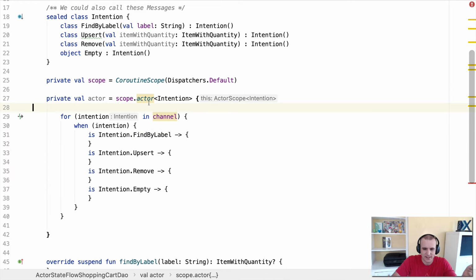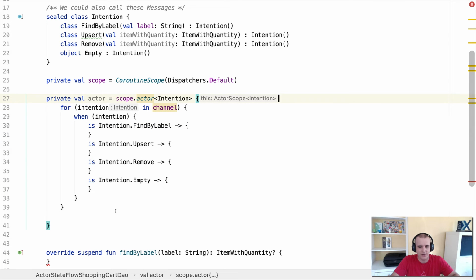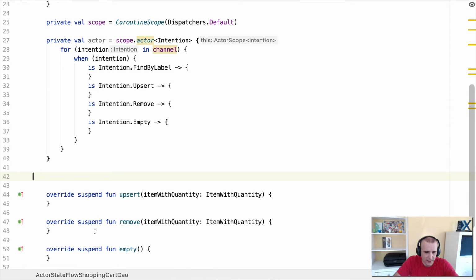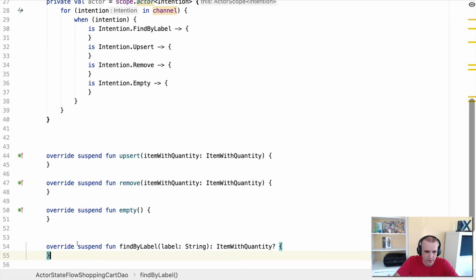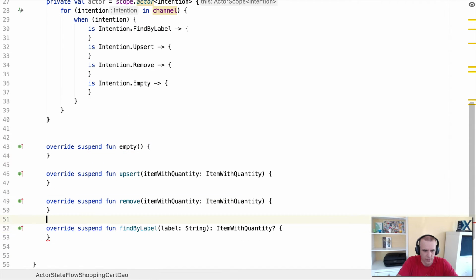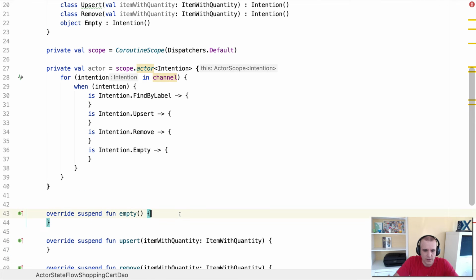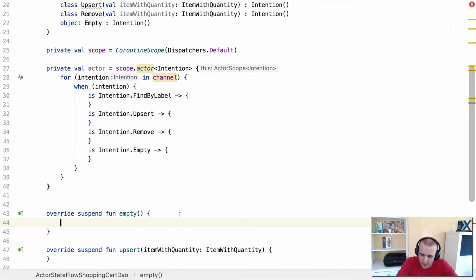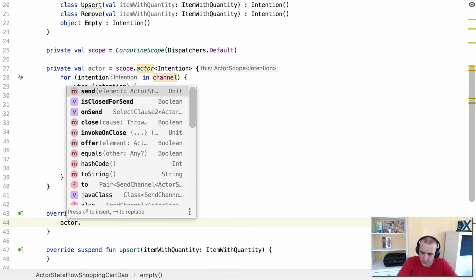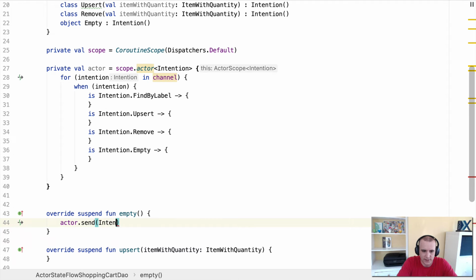But we're not sending these intentions to the actor yet. So let's step back and do that. Down below, we already have these functions that I must implement. We'll make this one a little bit later because it has the deferred part, which is harder. We'll start with empty because that one is pretty straightforward. So with empty, oh, actually I have to create, okay, down here, actor.send. I send in my intention, Intention.Empty.